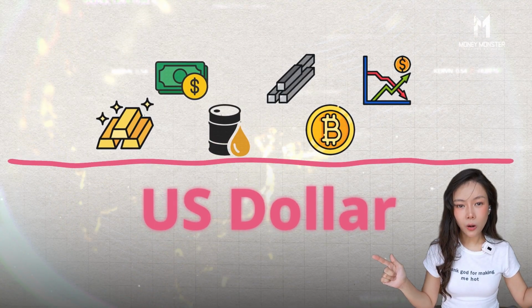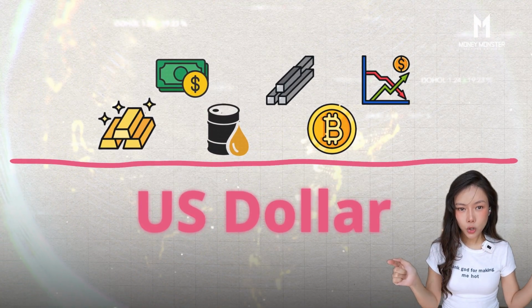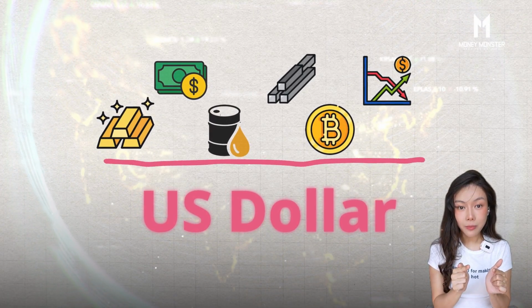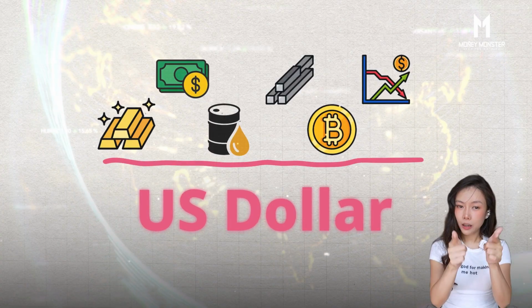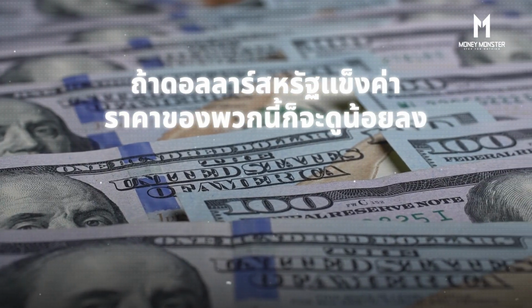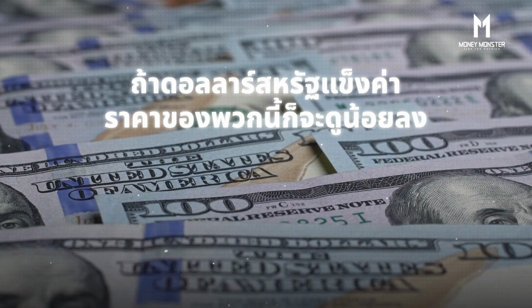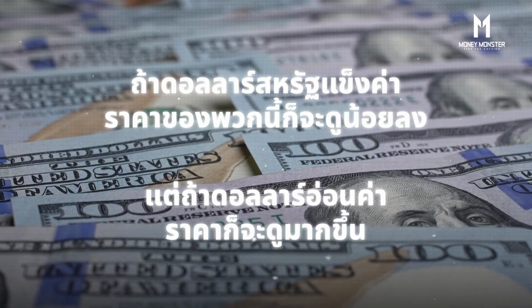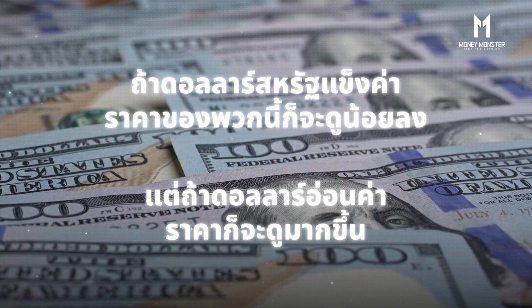And on the days when the dollar weakens, this ruler gets shorter. The assets are still in the same place, but they look bigger. Do you see what I mean? All these assets I mentioned, whether it's oil, gold, silver, iron, Bitcoin, or US stocks, are all valued in US dollars, right? And when it comes to trading or exchanging these commodities, 90% of the time, it's done in US dollars. So if the US dollar gets stronger, the prices of these things will look lower. But if the US dollar gets weaker, the prices of these commodities will look higher, you get it?